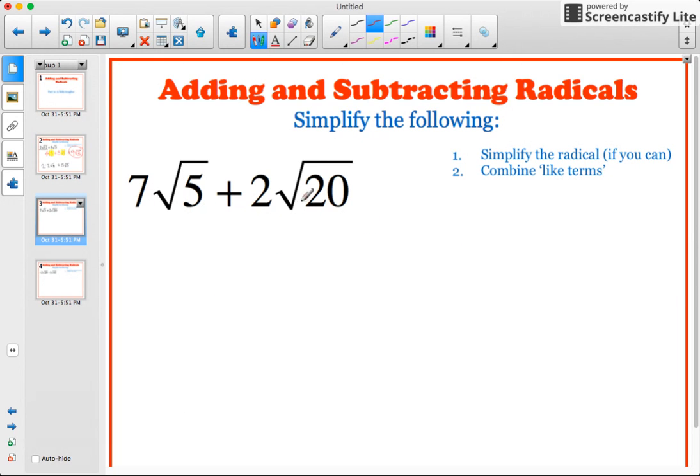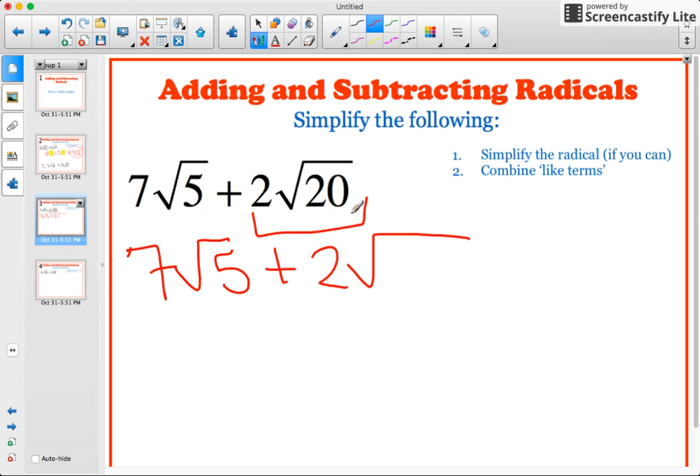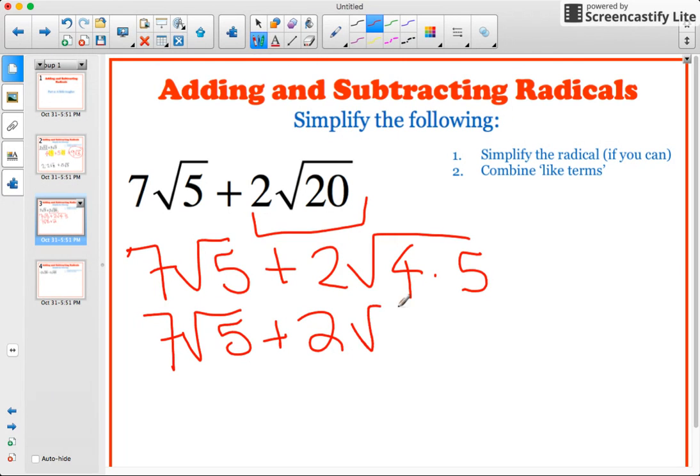7 square roots of 5 plus 2 square roots of 20. We know just by looking at this that the square root of 5 and the square root of 20 do not give me like terms. So let's see if we can simplify what we've got going on over here. So 7 square roots of 5 plus 2 square roots of, what are some hidden square roots that I can find within 20? I know that this is 4 times 5. So 7 square roots of 5 plus 2 square roots of 4 times the square root of 5.